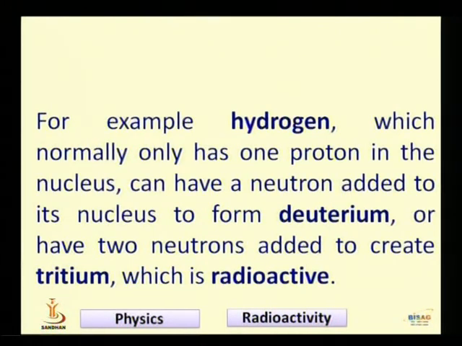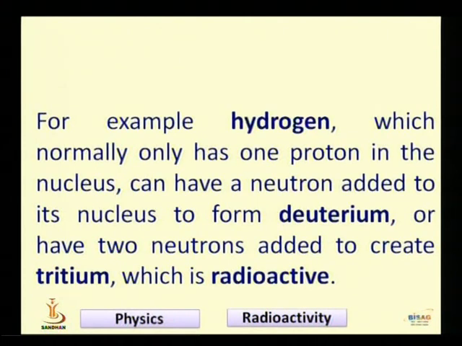I think you are all aware that hydrogen has two other isotopes. Hydrogen is a simple atom which has only one proton. If you add one neutron to the hydrogen nucleus, it forms deuterium. If you add two neutrons to the hydrogen nucleus, it forms tritium, which is radioactive.